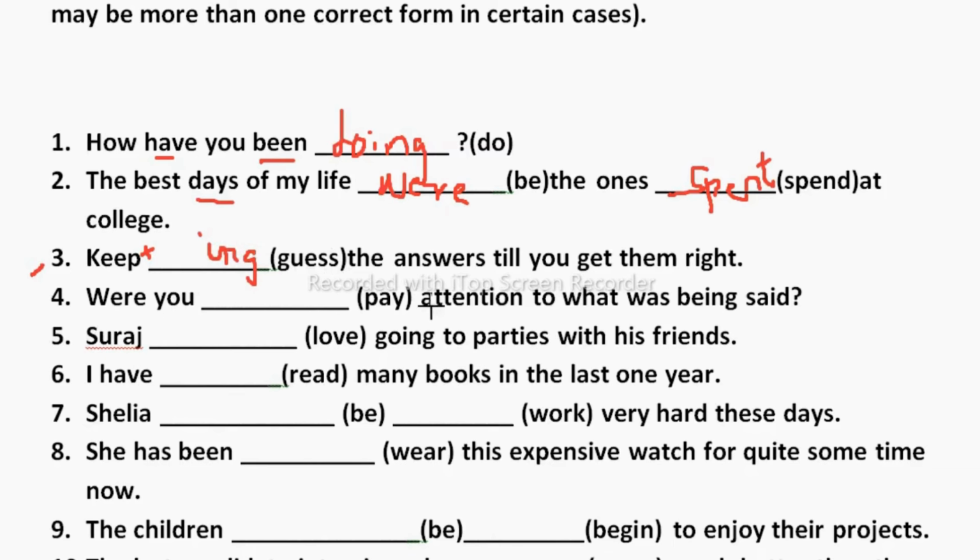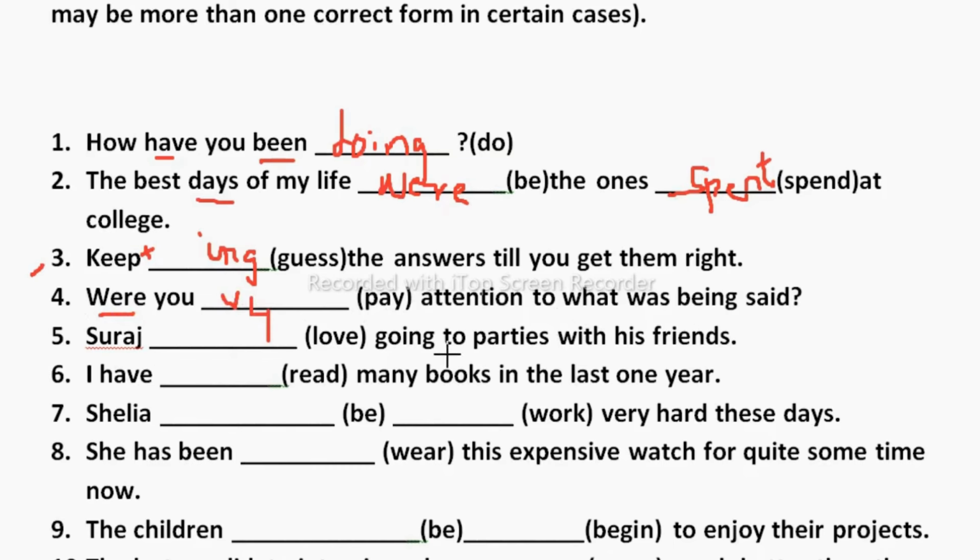Next, fourth. Were you dash attention to what was being said? Now here again were is there, so this is the past continuous. So we need to take the ing form, paying. So V4 we need to take here. Were you paying attention to what was being said? Now let's move to the next one.